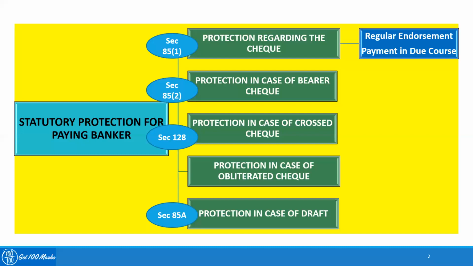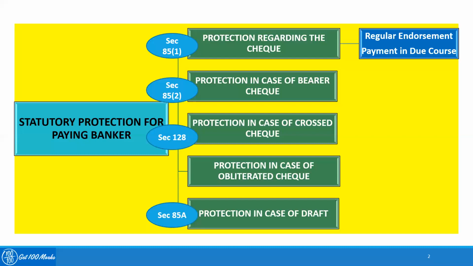Coming to the third statutory protection, which is the protection in case of cross check. It is provided by section 128 of the Negotiable Instruments Act. Regarding the payment of a cross check, the paying banker gets the protection under section 128 of the NI Act of 1881. So in case the payment is made on the instructions of the drawer in good faith without any negligence, the paying banker gets this statutory protection under the NI Act of 1881.